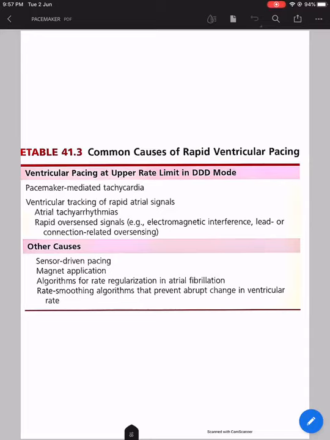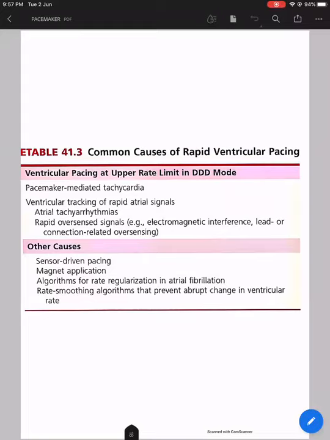So the tracking will be most commonly because of either an atrial tachy or rapid oversensed signals. Yesterday we saw that a particular electrode might see something else and think that it is intrinsic, and if it is in triggered mode, it can go into faster pacing. Other causes will be sensor driven pacing or magnet application. Yesterday I told you that there is something called a magnet rate for each company's pacemaker, and depending on the longevity, the magnet rate varies.